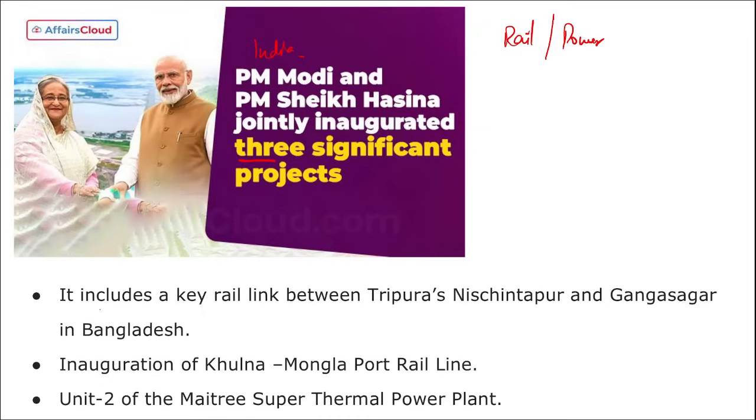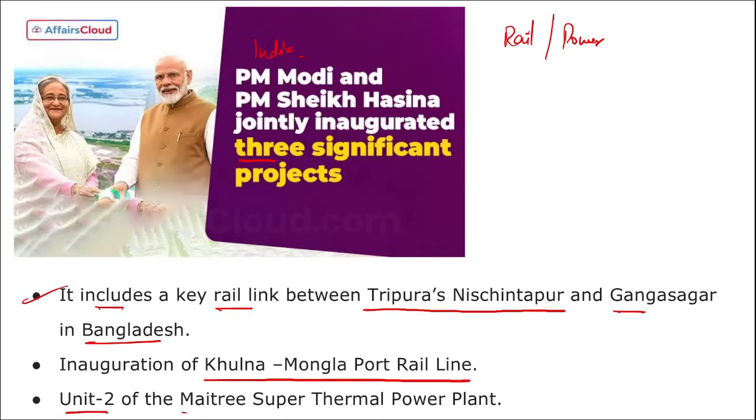Then if we see here, this includes a key rail link between Tripura's Nischintapur and Ganga Sagar in Bangladesh, first. Second, inauguration of Khulna Mongla Port Rail Line, and third, Unit 2 of the Maitree Super Thermal Power Plant. So these 3 projects have been recently jointly inaugurated by PM Modi and PM Sheikh Hasina. Correct?